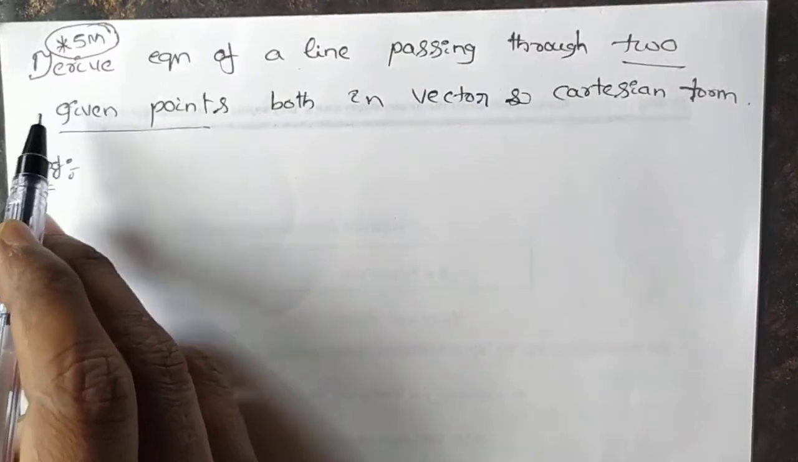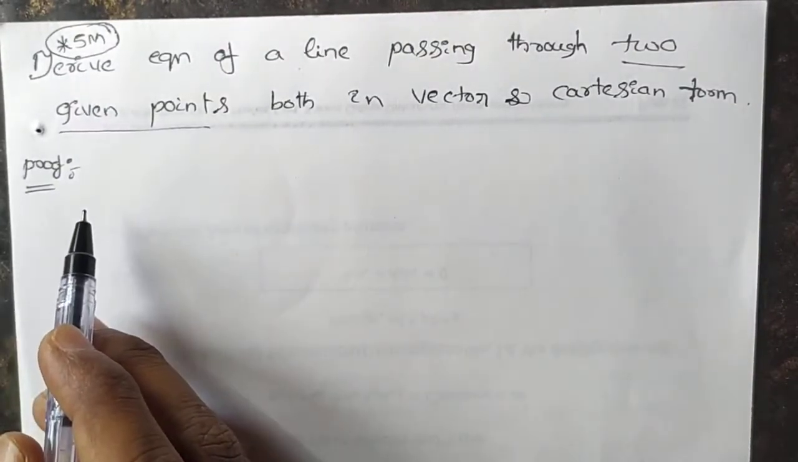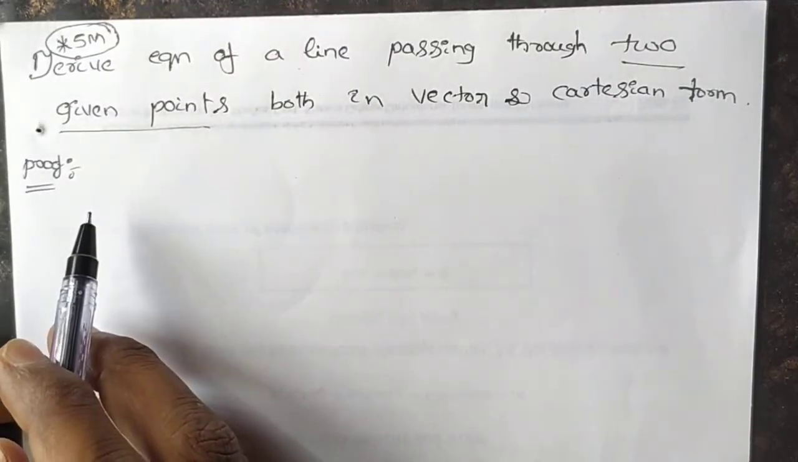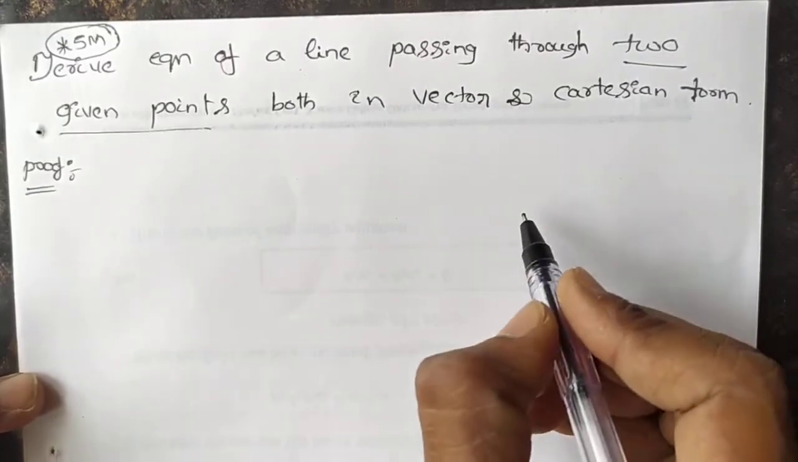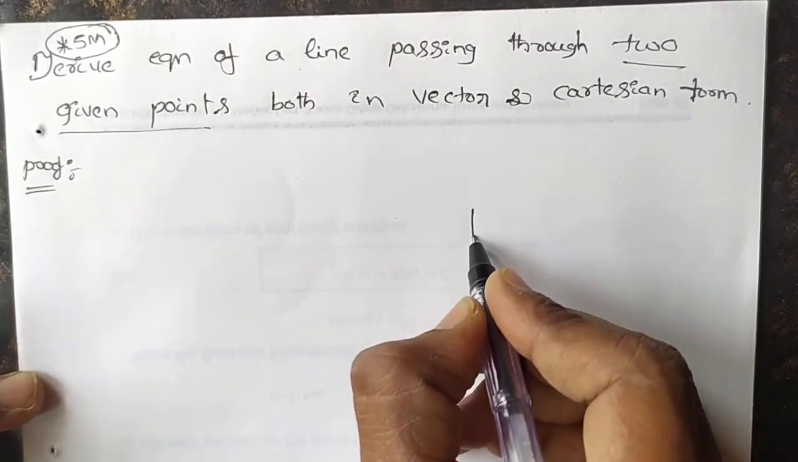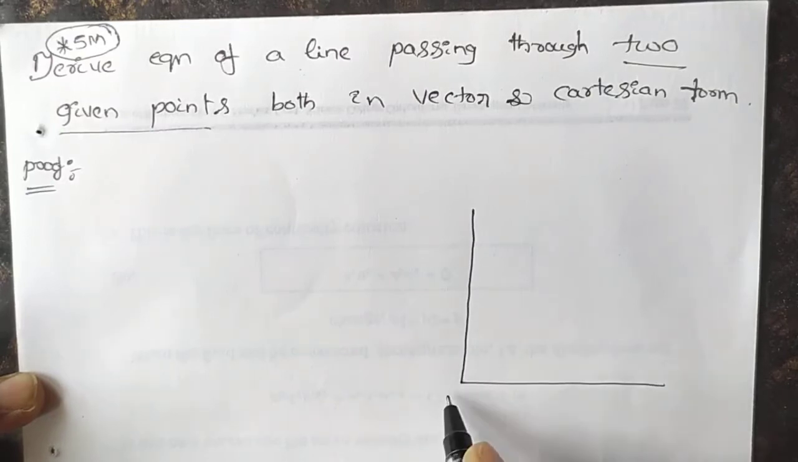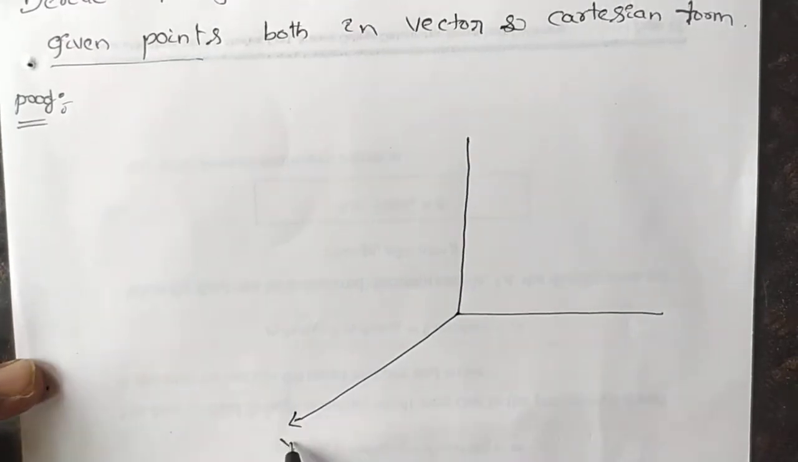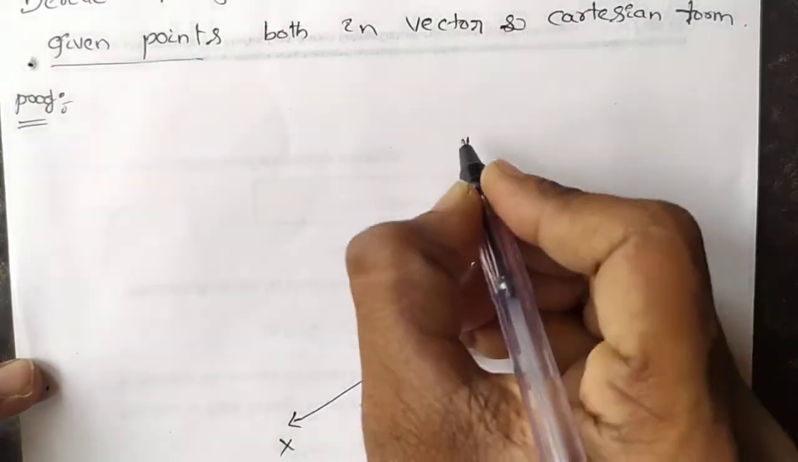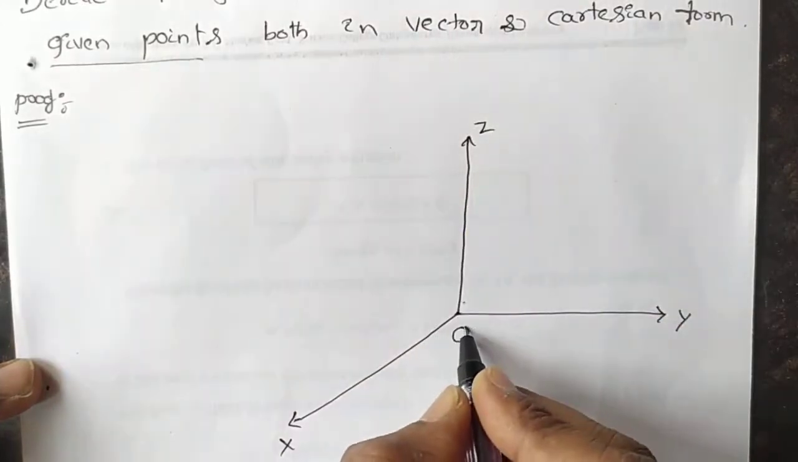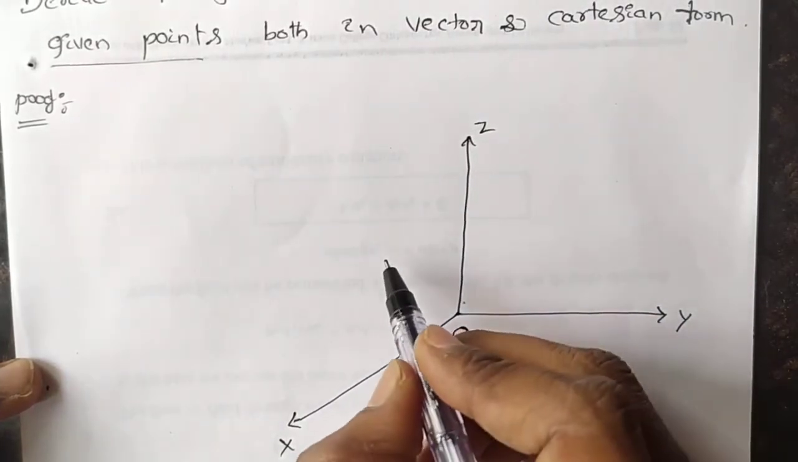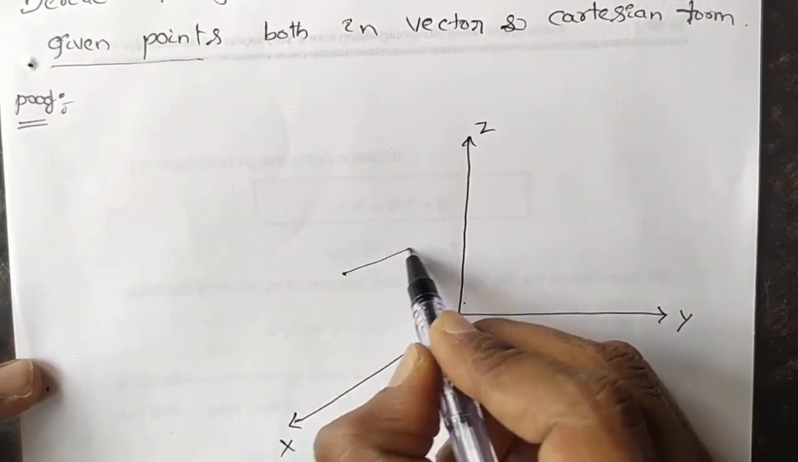I already told you in the last class itself that in this 3-dimensional geometry you will have 5 to 6 important derivations. Out of that, 100% you will get one derivation in your annual examination. Let us consider 3-dimensional space with axes X, Y, Z. It is the origin.